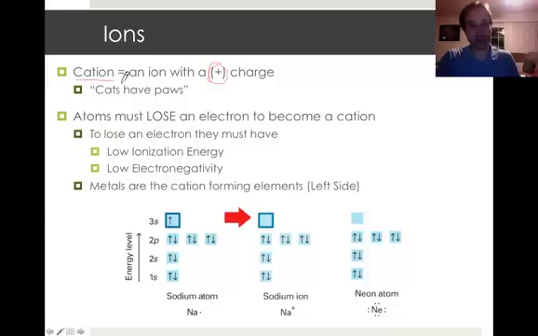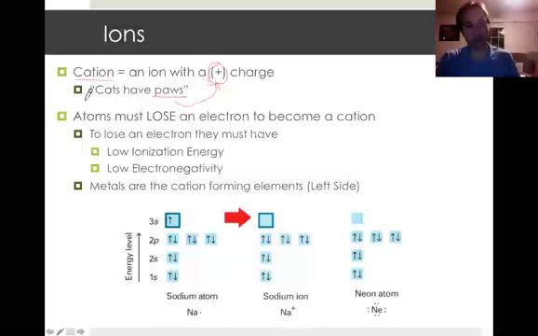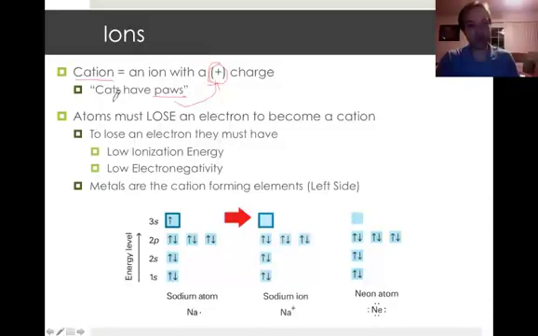Now, it's going to be kind of tricky to remember which one's which. You might get confused. So my way of remembering what a cation is: I remember cats, the cat part of cation, cats have paws. So think of paws as being short for positive, okay? Or just think of it as cats, meow, have paws, right? They claw at you. Anyways, that's my trick for remembering cations are positive.